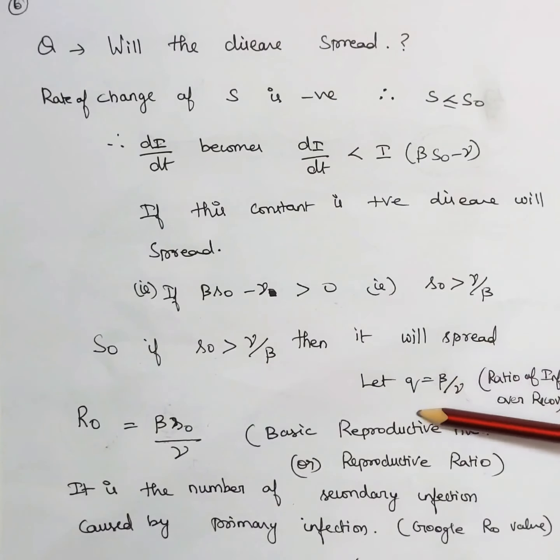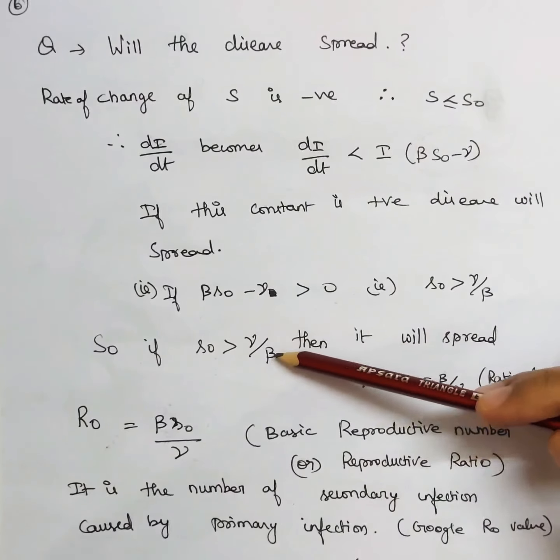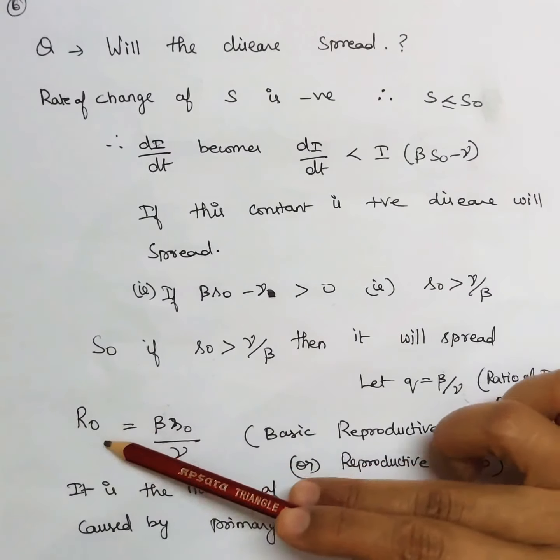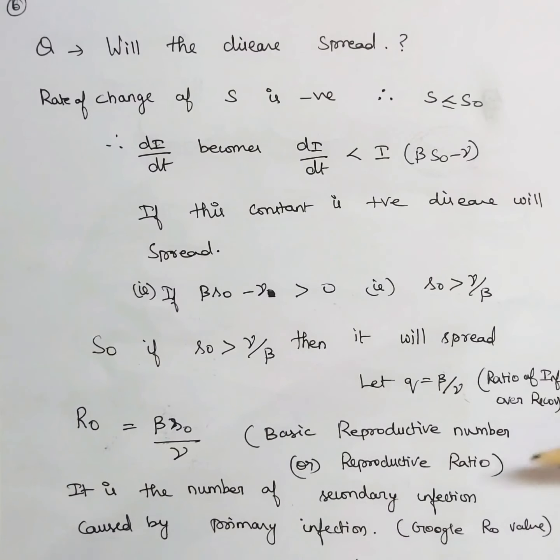Let's take Q equal to beta by gamma, the ratio of infected over recovered people. If I take this beta to the other side and gamma down, beta into S naught by gamma is equal to R naught, and R naught is nothing but the reproductive number or reproductive ratio. It is the number of secondary infections caused by the primary infection. You can even Google the R naught value. And it's an epidemic if R naught is greater than 1. That is, one person on average spreads the disease to another person.